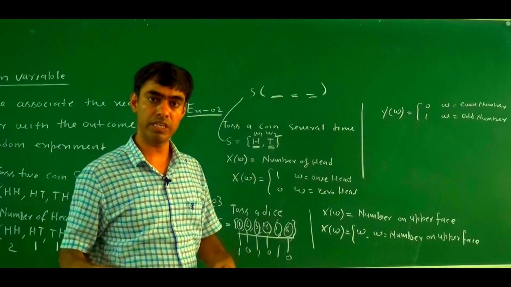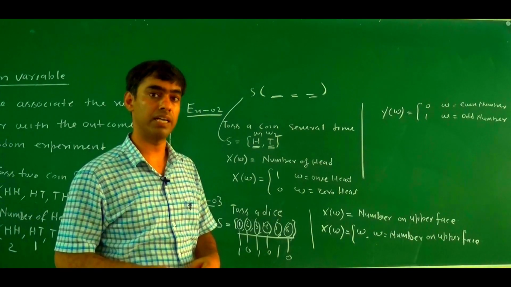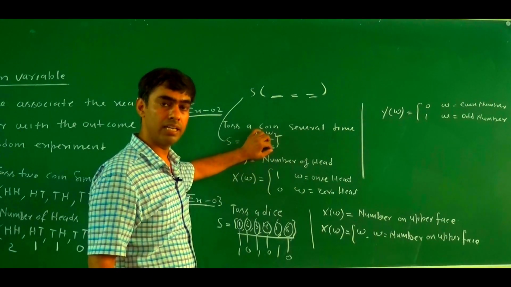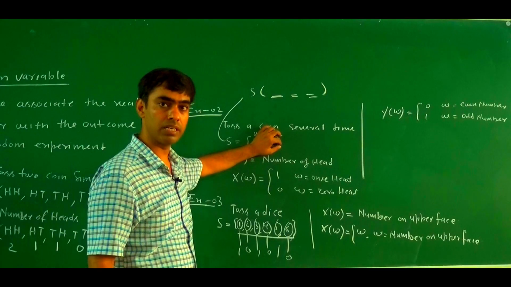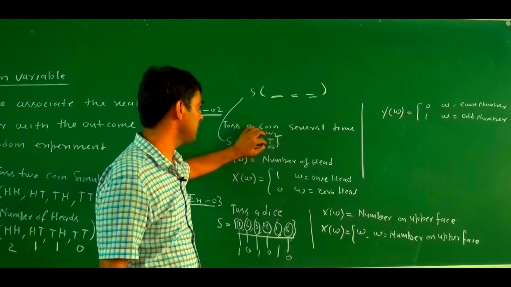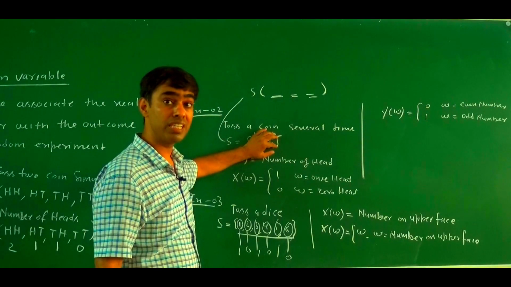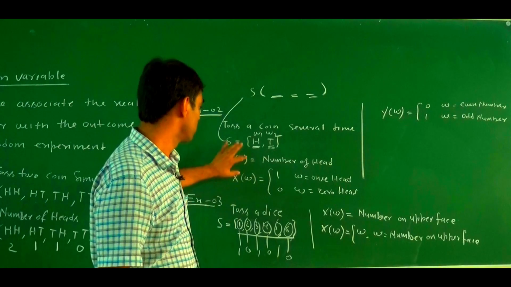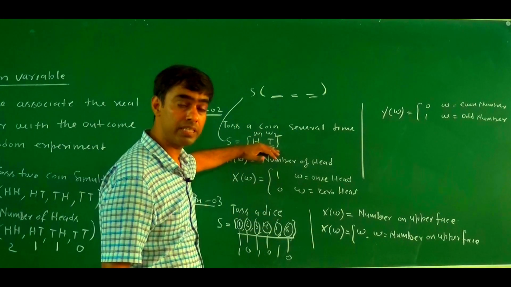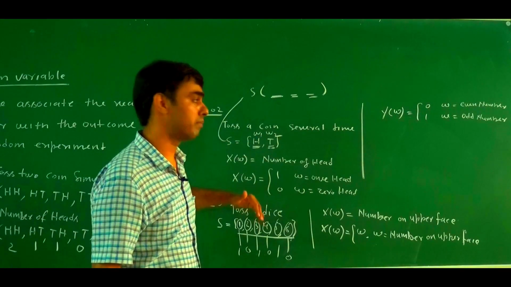So this is countable, and this is called a discrete variable. Likewise head and tail: either head will occur or tail will occur, but it is not a fractional value. So this is a discrete variable, and the random variable we define over this sample space is called a discrete random variable.